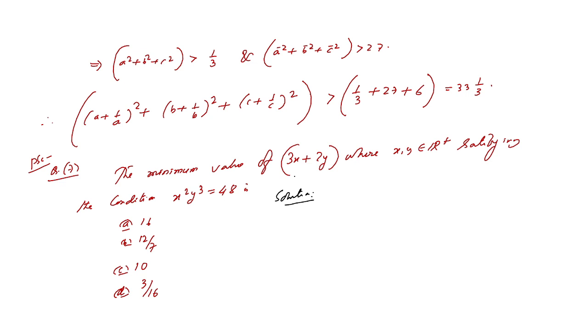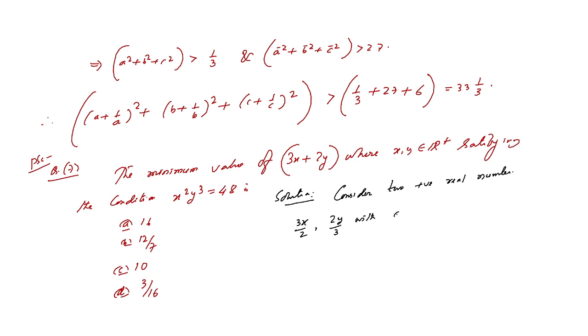So we consider here two positive real numbers. What are the positive real numbers? One positive real number is 3x by 2 and another positive real number is 2y by 3